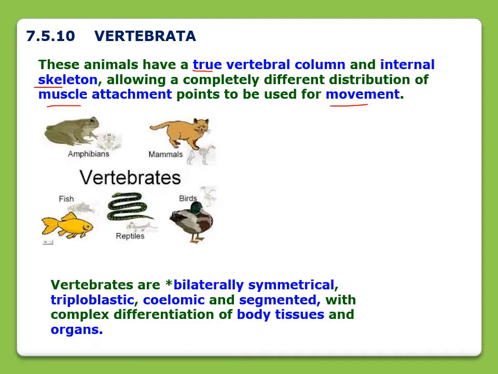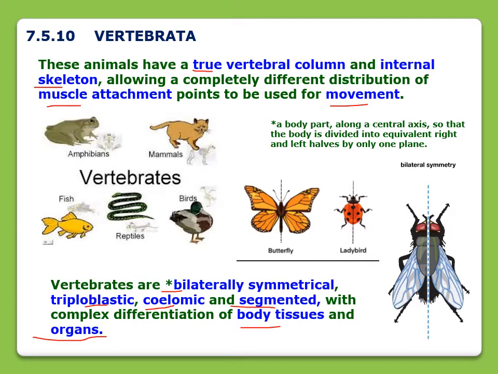The animals of this group are bilaterally symmetrical, triploblastic, coelomate, and segmented, and they have complex differentiation of body tissues and organs. Let me explain what is bilaterally symmetrical. When a body is divided along a central axis into equivalent right and left halves by only one plane, that is known as bilateral symmetry.